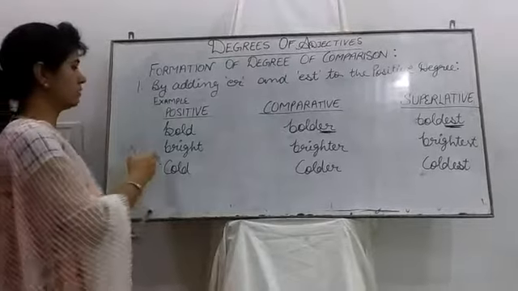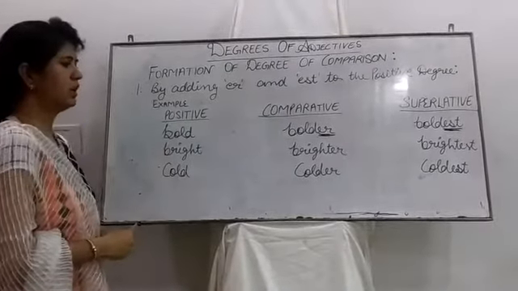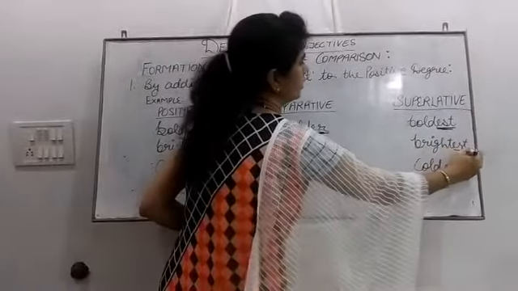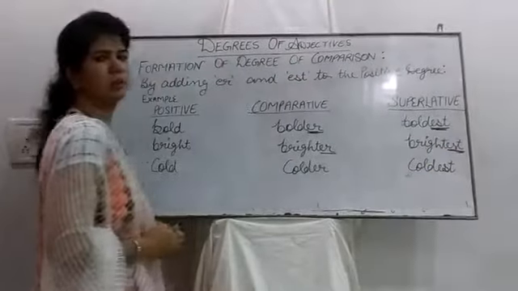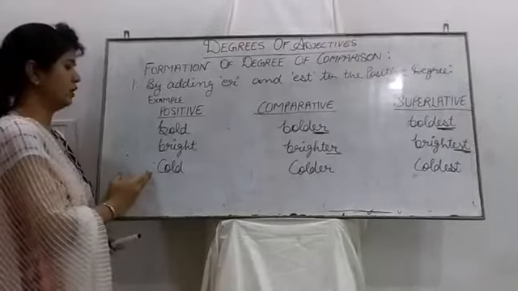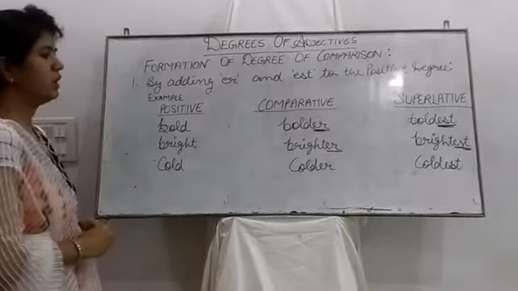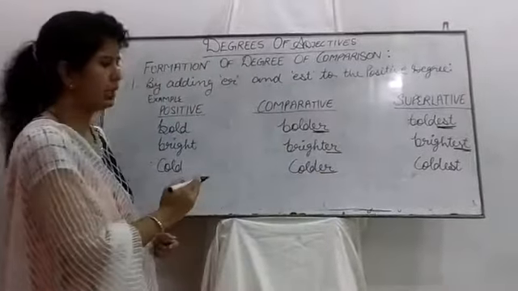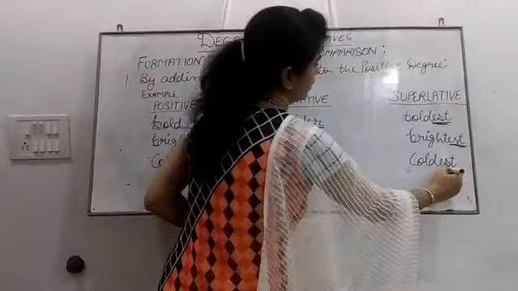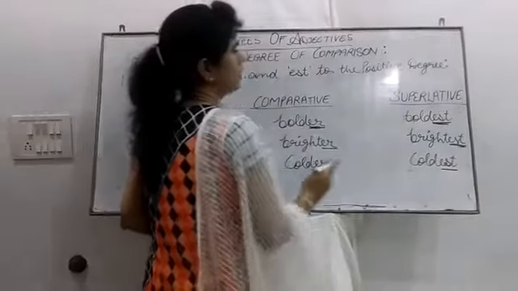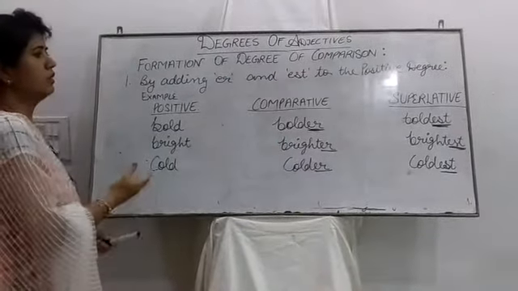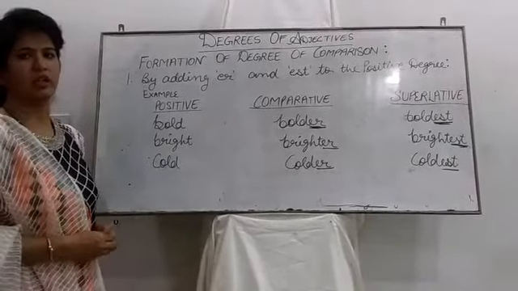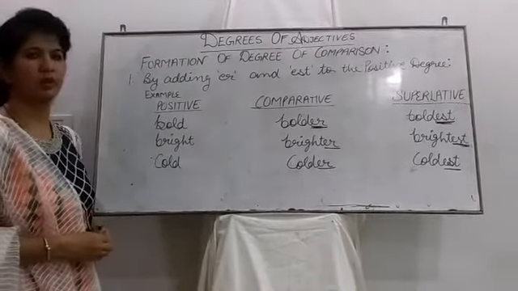Next, bright is a positive degree. Here ER is added, brighter, and EST for the superlative degree. The next, cold. Cold is a positive degree, and by adding ER it becomes a comparative degree, and by adding EST it becomes a superlative degree. So in this way we can make positive, comparative and superlative degrees. It's the most basic way.